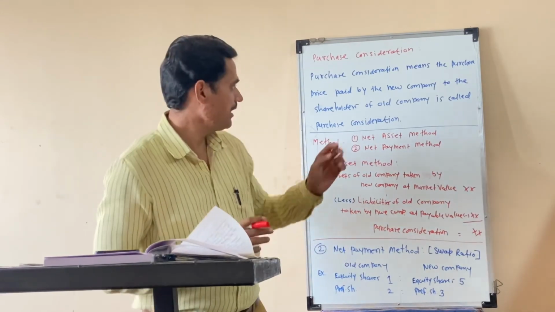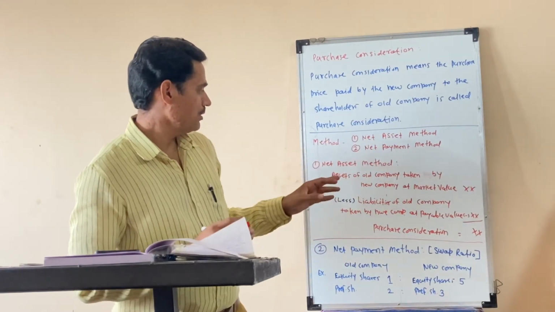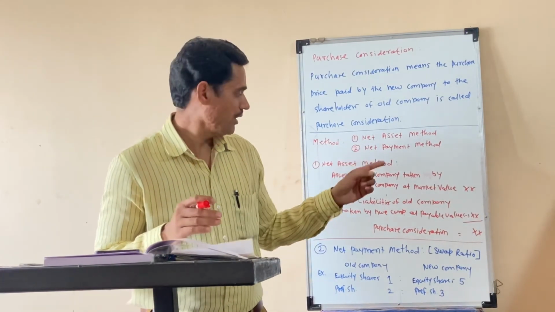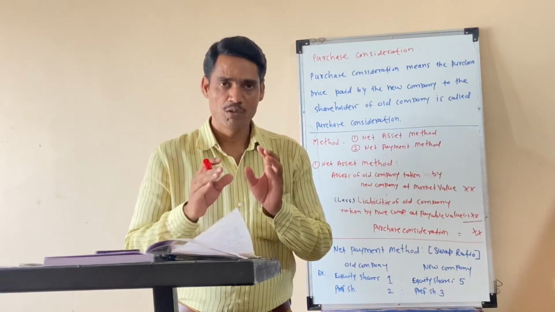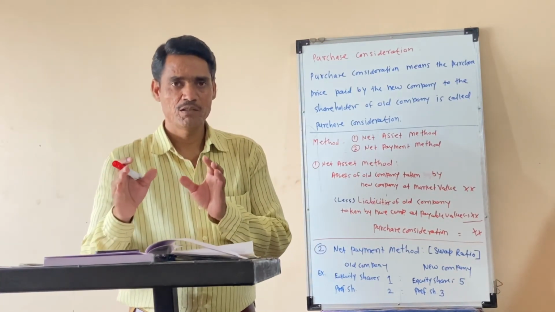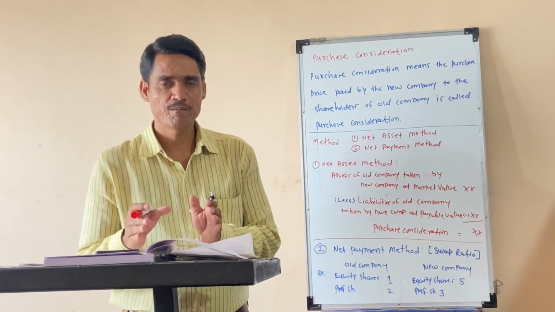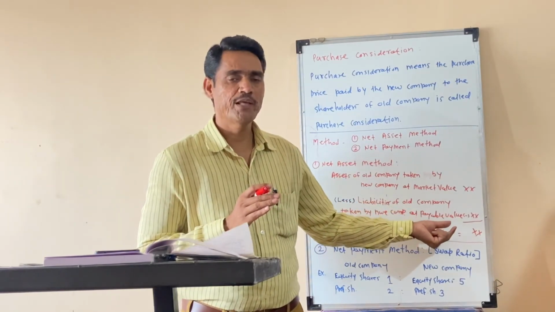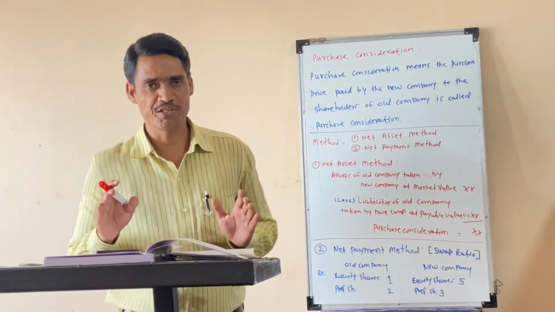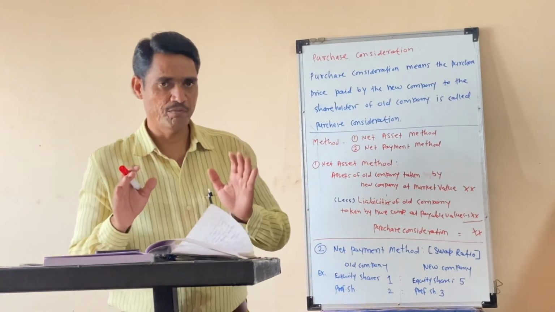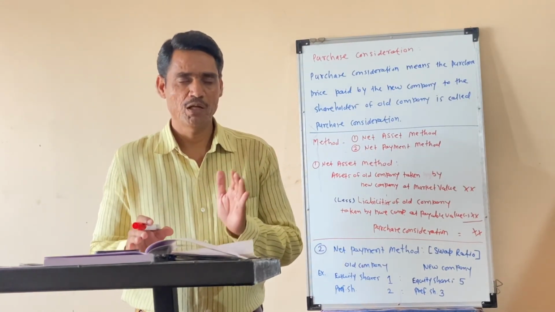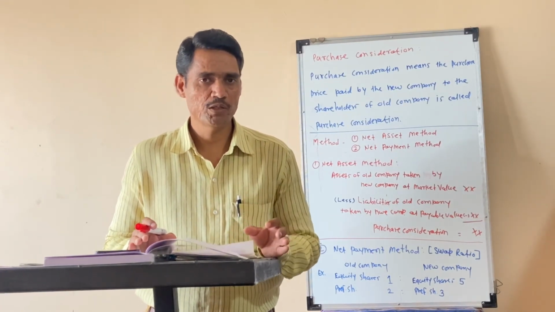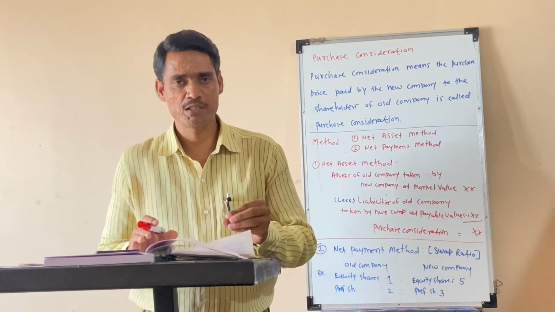In the net asset method, total assets of the old company taken by the new company at market value, less liabilities of the old company taken by the new company at payable value, give the purchase consideration. So this is amalgamation, the net asset method and the net payment method. As per our syllabus, we need to learn the net asset method.